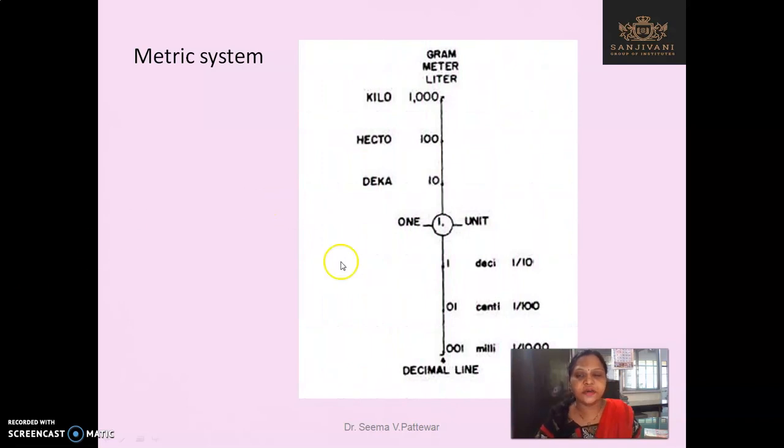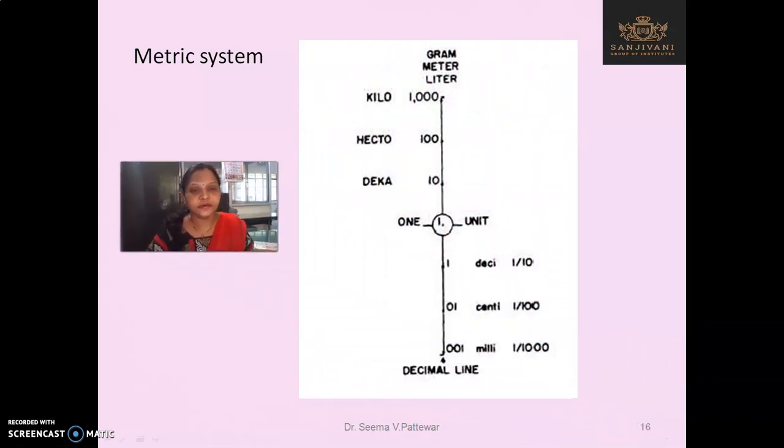This is again a scale, so that you can easily remember the things. This is deci, this is centi, and this is milli: 1 divided by 10, 1 divided by 100, 1 divided by 1000. And these are deca, hecto, kilo: 10, 100 and 1000. Likewise you have to remember.